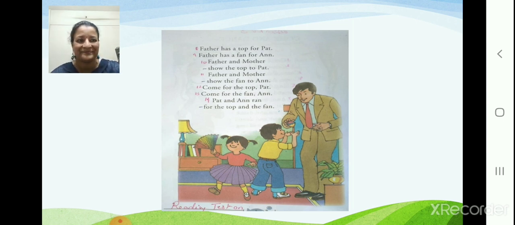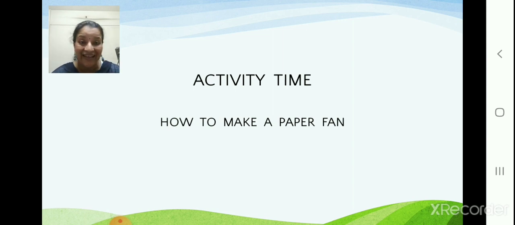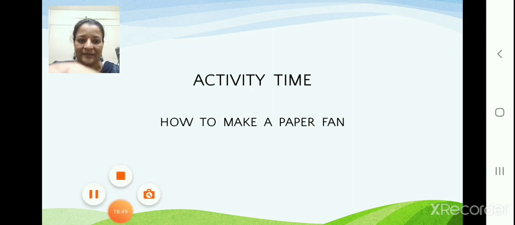Okay. Now, we have activity time. Some fun for you. I will show you how to make a paper fan. But first, I will show you how we are going to read the lesson. How easy can it be for you to read the lesson? It is a big lesson and some new words for you. So, let me make it very easy for you. Okay, let me show you that.